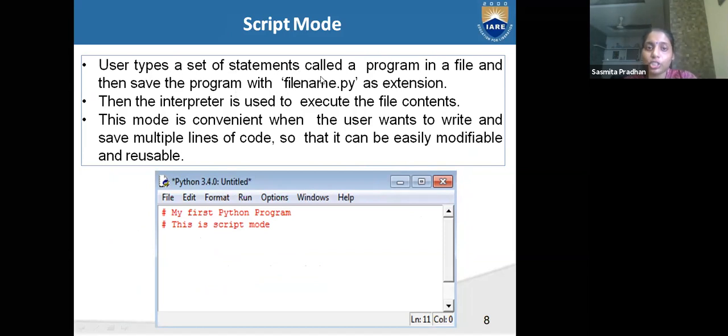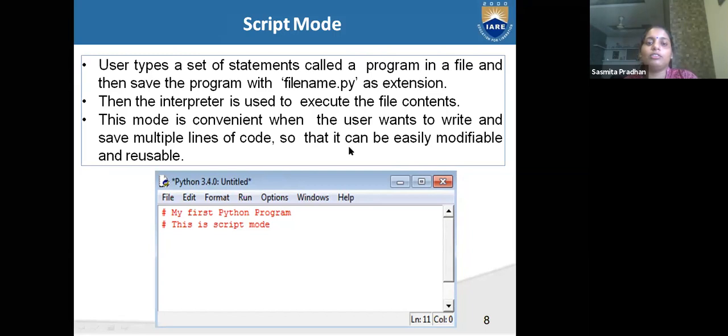This is a user statement. These types of sets of statements are called a program in a file, and we save this program with a file name and extension. After writing this program, we have to save it as .py. Then the interpreter is used to execute the file content.